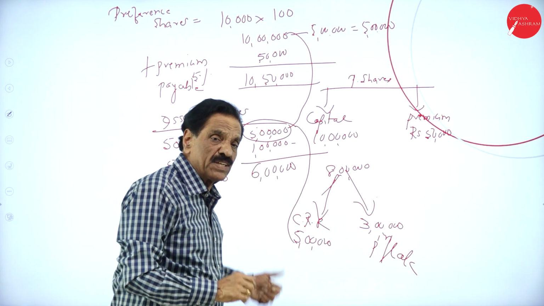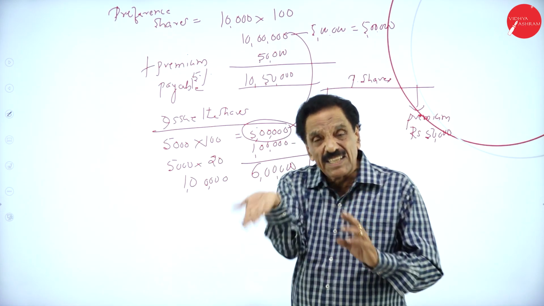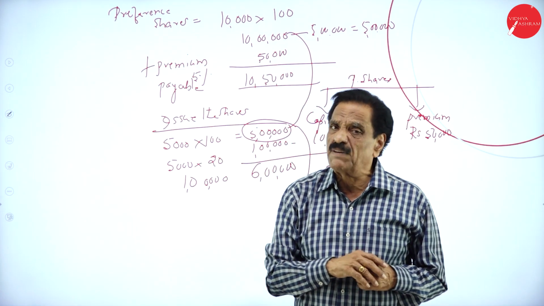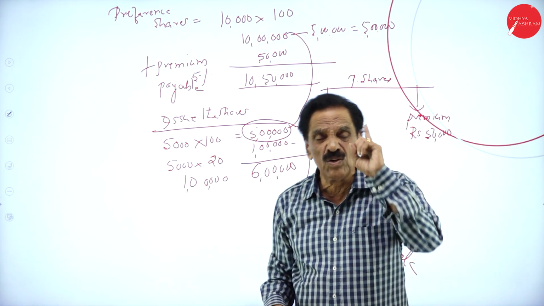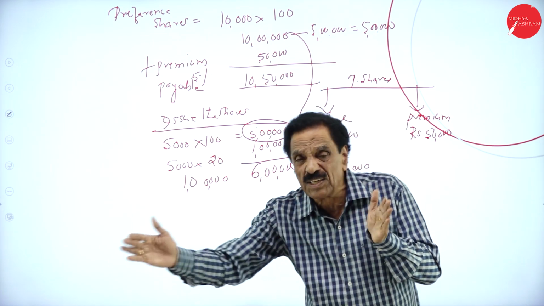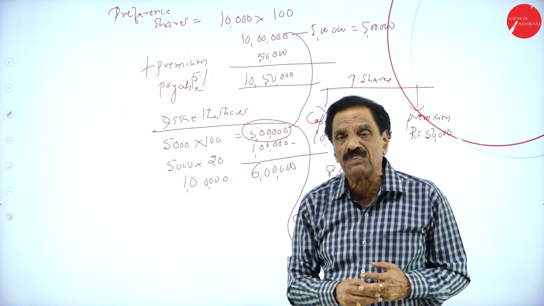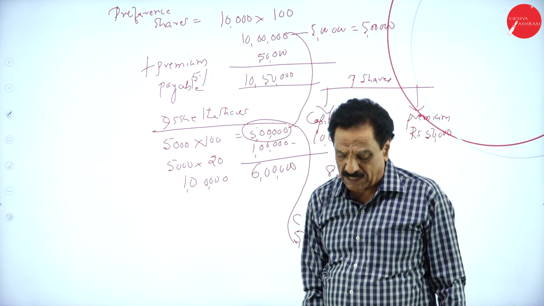Here, what is the second procedure? First, we have issued the share. Then create the CRR for the balance. Issue the share to the extent of 6 lakh. 5 lakh is the face value, 1 lakh is the premium. Totally 6 lakh is there. 5 lakh you can utilize. How much left over? Another 5 lakh. For that you create a CRR with the help of profit and loss account.